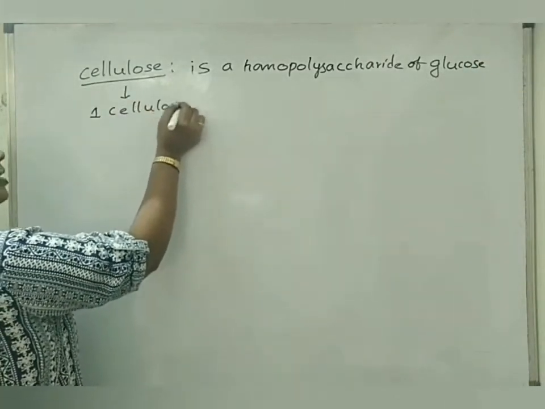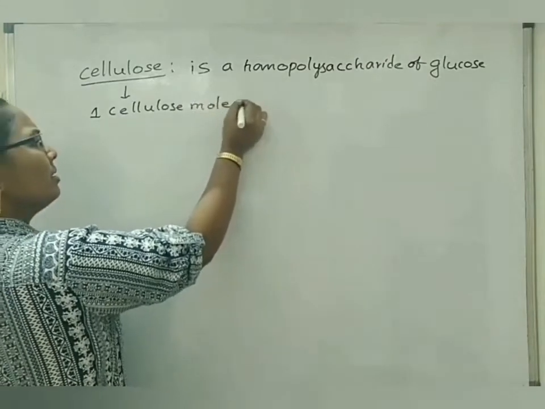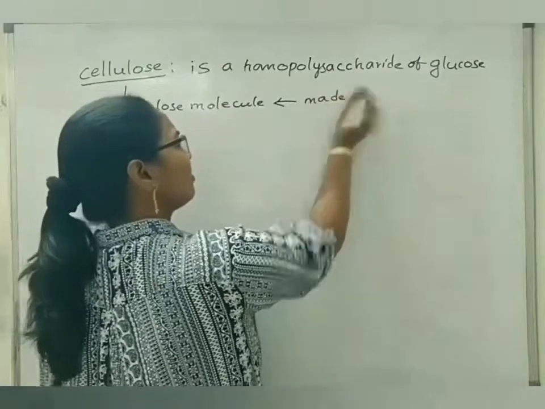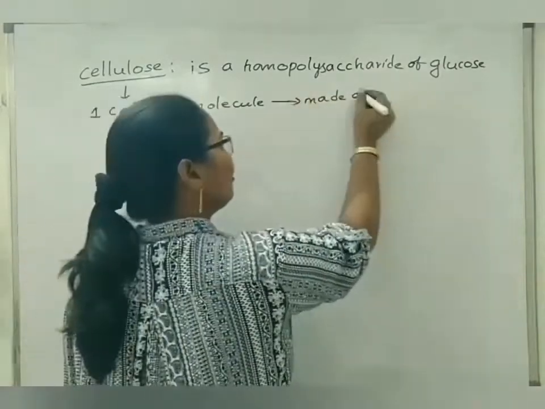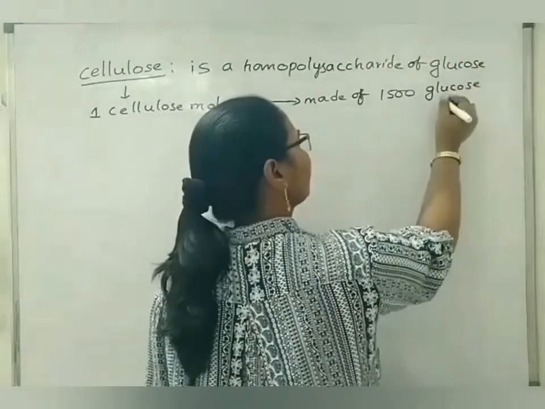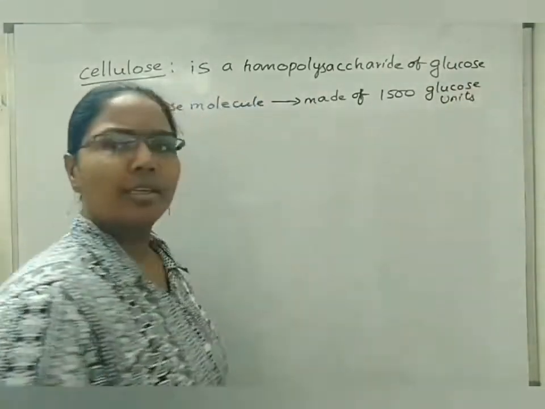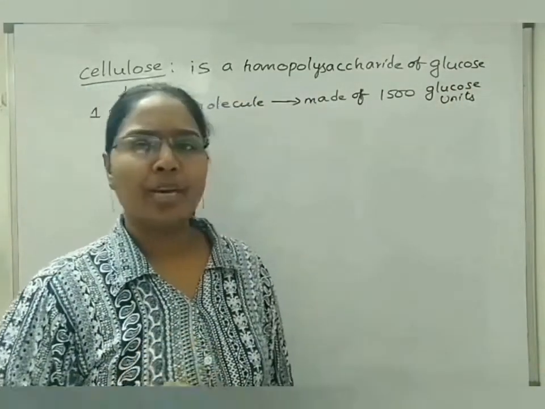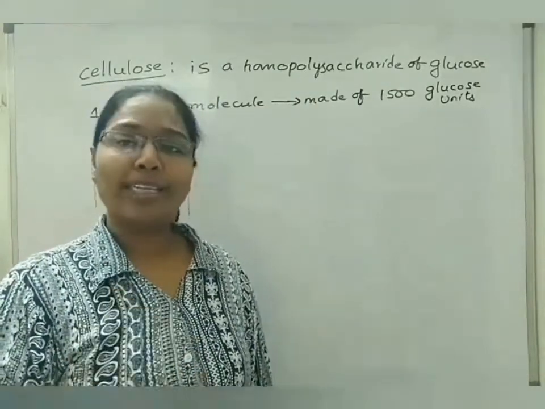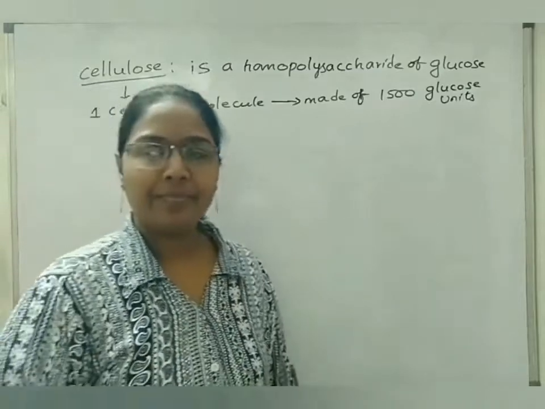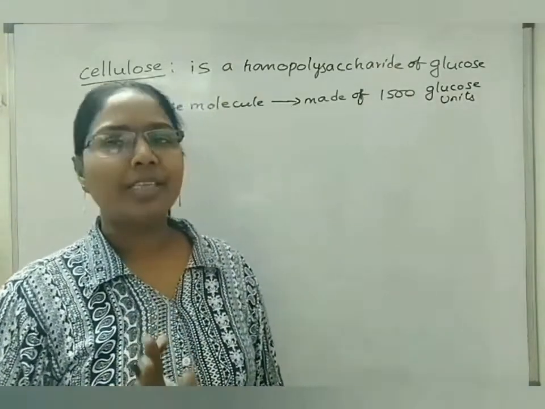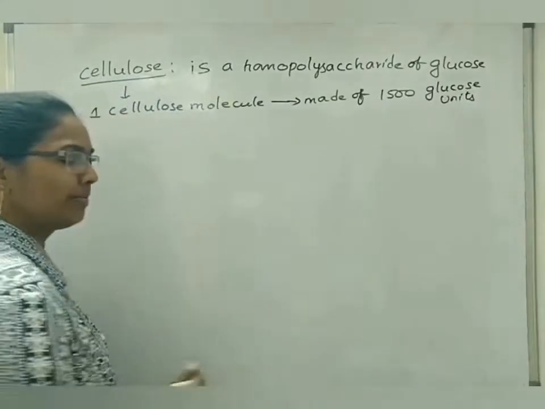One cellulose molecule is approximately made of 1500 glucose units. We have seen that in starch, the amylose part is made up of 200 to 2000 glucose units, and the amylopectin part is made up of 2000 to 20,000 glucose units. In the same way, one cellulose molecule is made up of approximately 1500 glucose units.